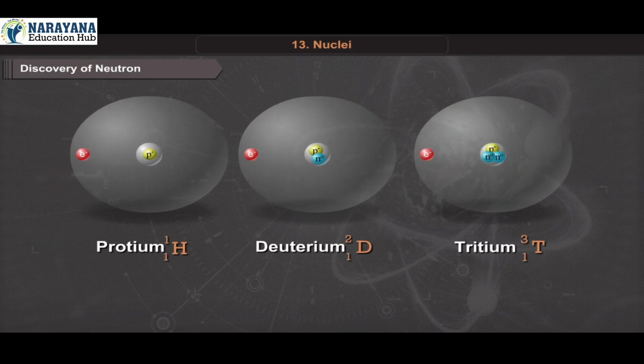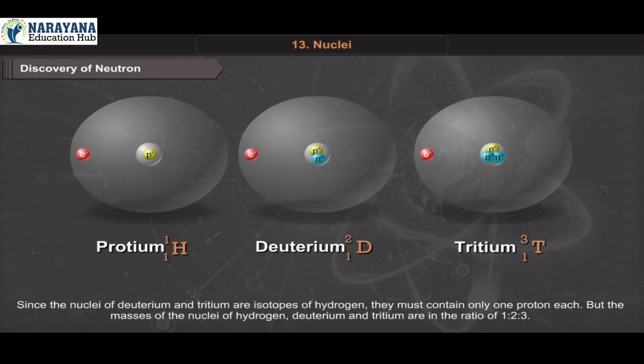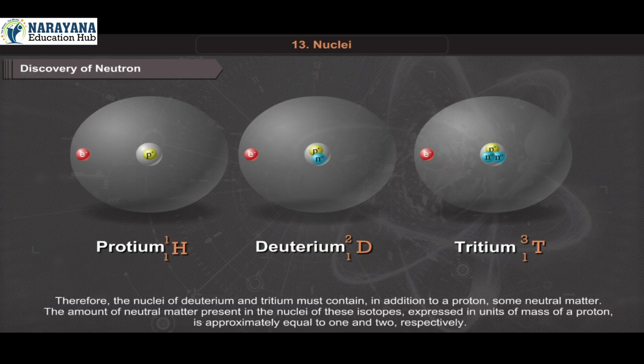Discovery of neutron. Since the nuclei of deuterium and tritium are isotopes of hydrogen, they must contain only one proton each, but the masses of the nuclei of hydrogen, deuterium and tritium are in the ratio of 1:2:3. Therefore, the nuclei of deuterium and tritium must contain, in addition to a proton, some neutral matter. The amount of neutral matter present in the nuclei of these isotopes, expressed in units of mass of a proton, is approximately equal to 1 and 2 respectively.